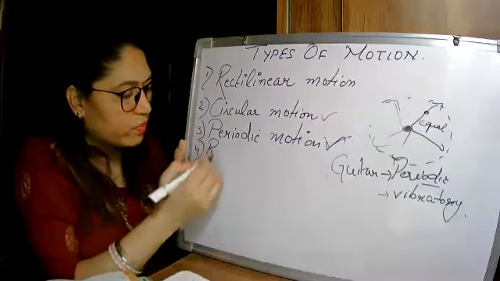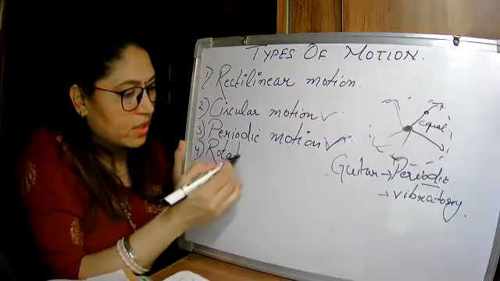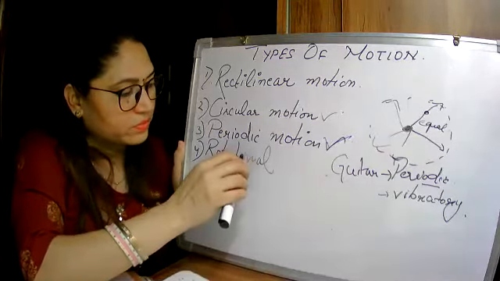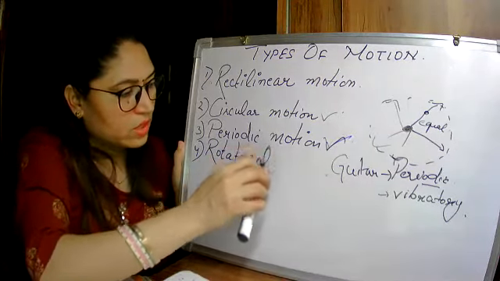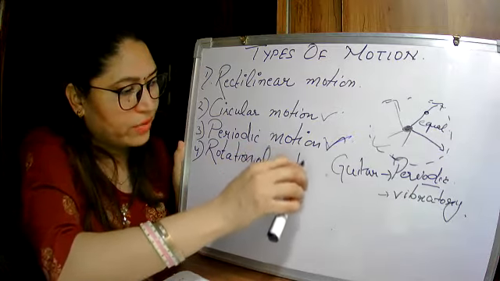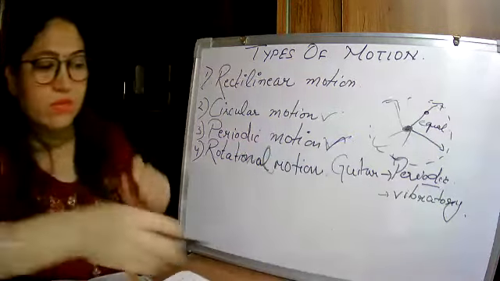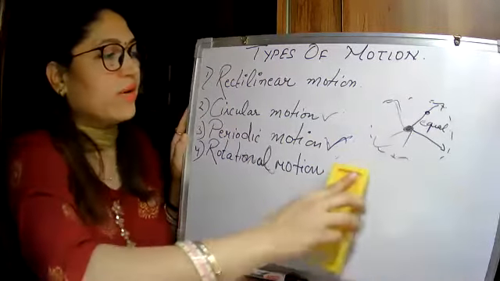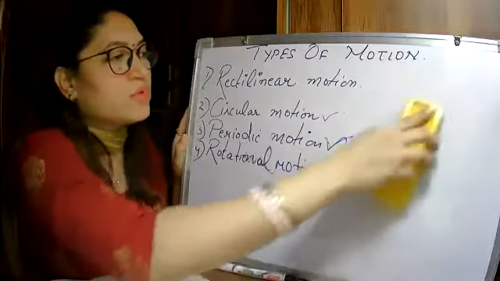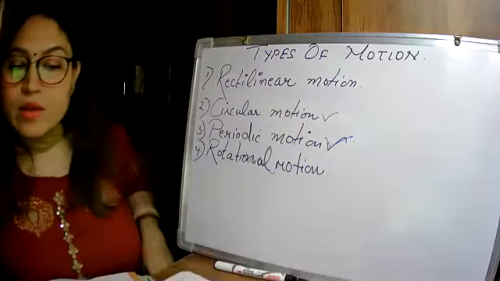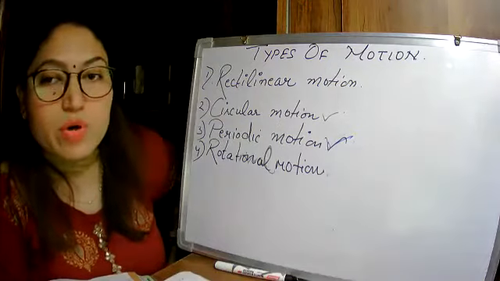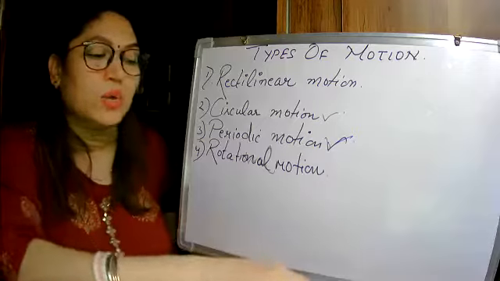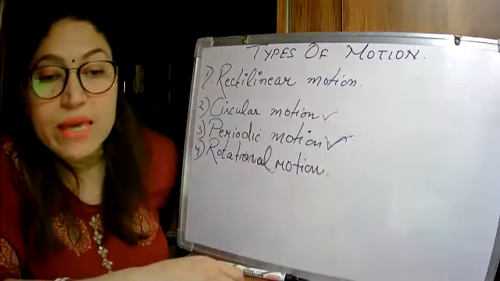So one more type of motion we have studied, that is rotational motion. Write it down. How will you define rotational motion? You have understood the concept, so how will you define it? Rotational motion is the motion of an object around a circular path in a fixed orbit.